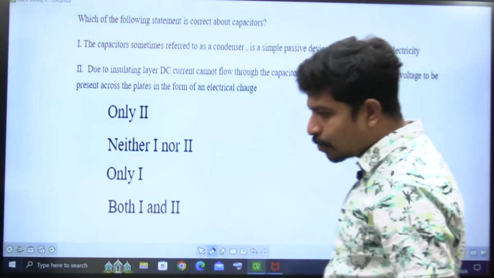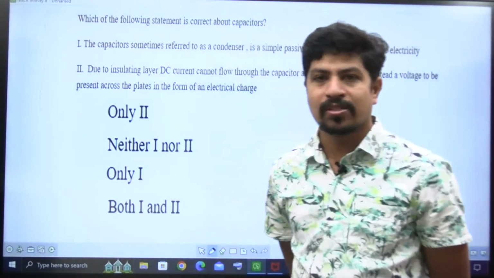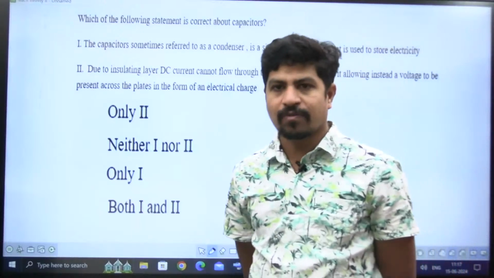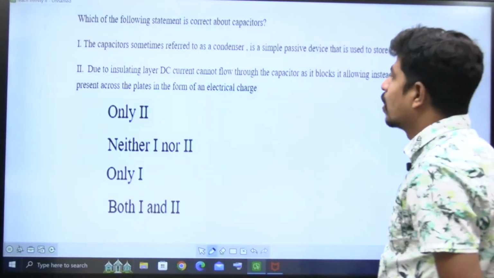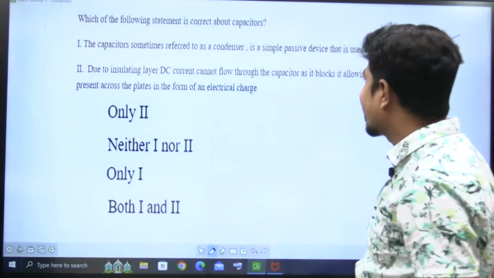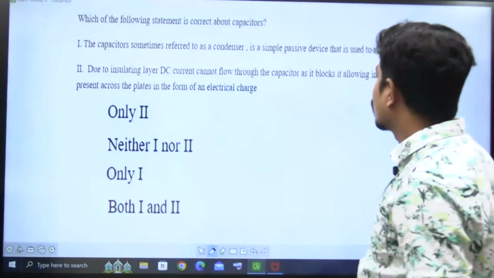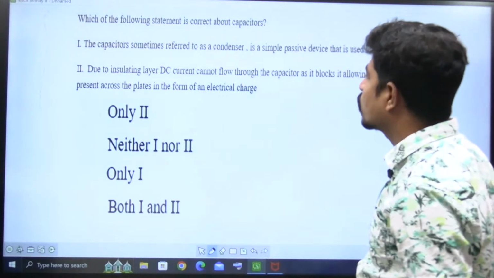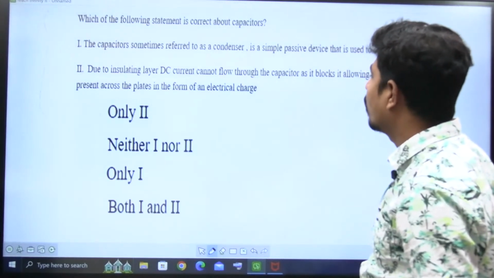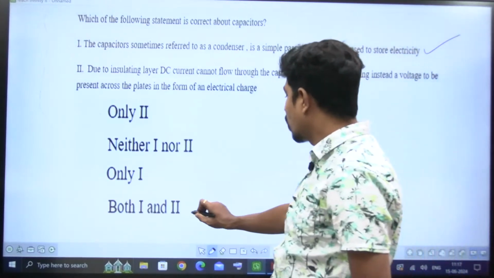Yes, it can be used to store electricity. It can be used as a filter. There are a lot of applications of capacitors. Okay, statement 1 is correct. Next, due to the insulating layer, DC current cannot flow through the capacitor as it blocks it, allowing instead a voltage to be present across the plates in the form of an electric charge. Here also both 1 and 2 are correct.